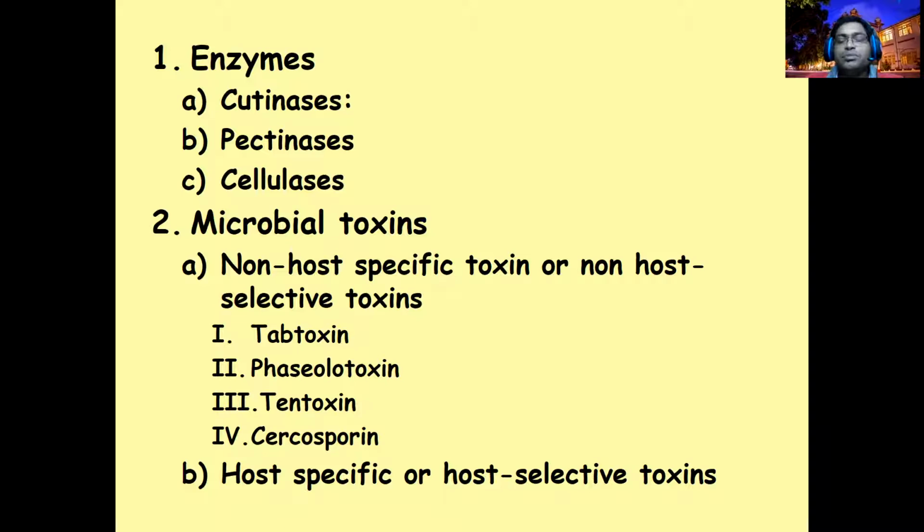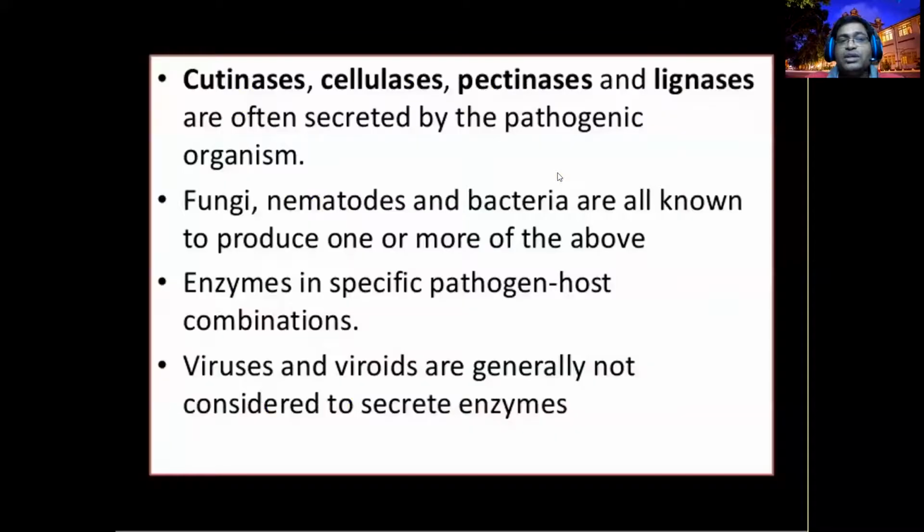So if the pathogen wants to disintegrate them, then the pathogen should excrete or produce these enzymes: cutinases, pectinases and cellulases, right? But some pathogens, especially a specific group of fungal pathogens from the Basidiomycota, also produce lignases, because lignin is a very hardy substance found in the higher plants.